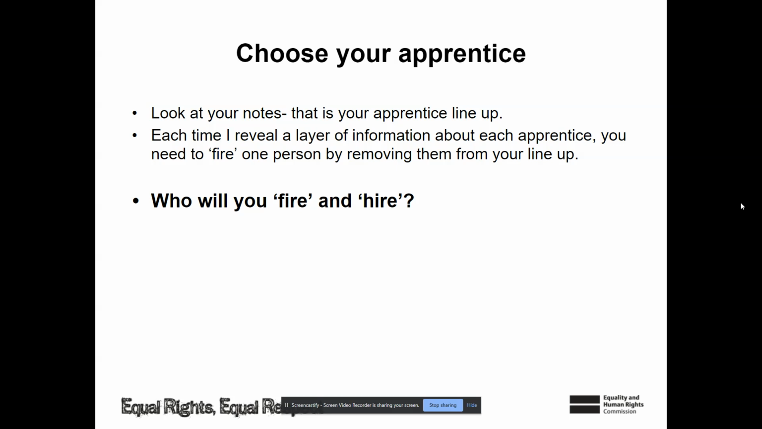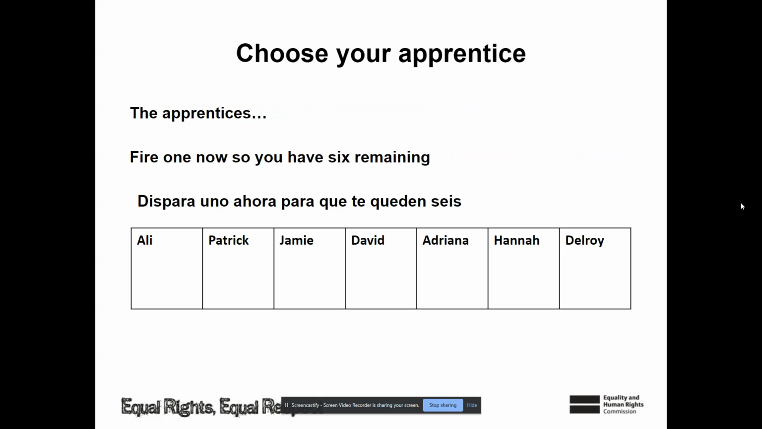So here's how we're going to choose our apprentice. Each round, I'm going to reveal a different layer of information, and you're going to have to choose to fire someone. Eventually, you'll have one candidate left, and that will be your hire. So let's see who you're going to fire and who you're going to hire. All right. Here are the names. We have Ali, Patrick, Jamie, David, Adriana, Hannah, and Delroy.